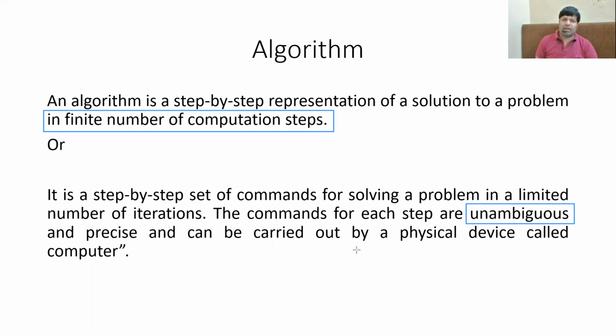For example, write. Now, write can have multiple meanings, divide or anything. Whenever you give or write anything, it is very important that those terms should be unambiguous. What you are trying to say has only one meaning. And if your algorithm is providing an unambiguous solution within finite number of steps, then that algorithm is considered to be effective.